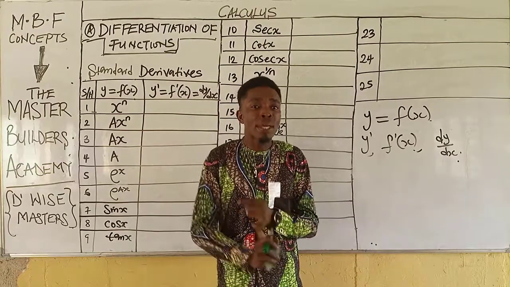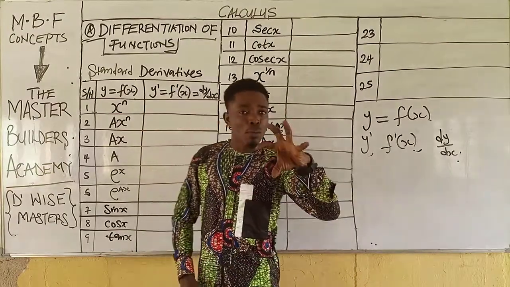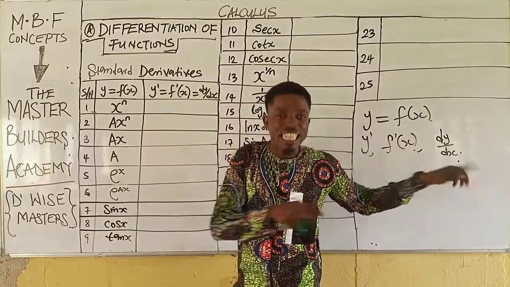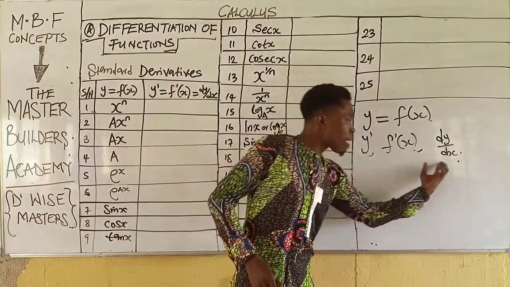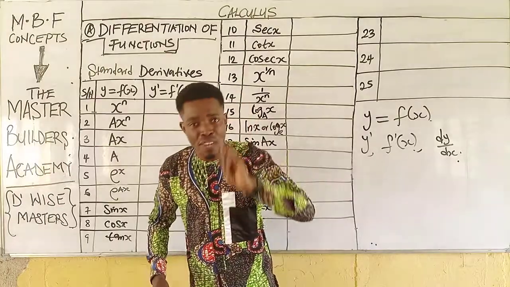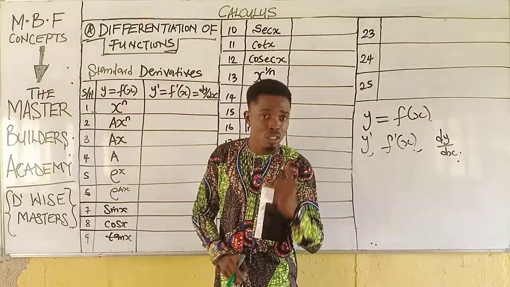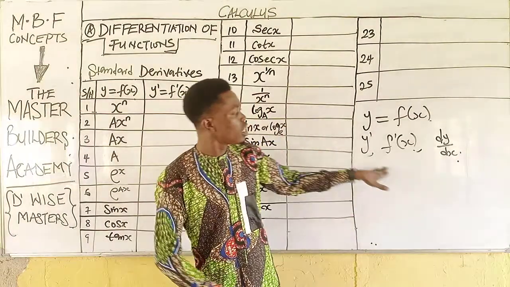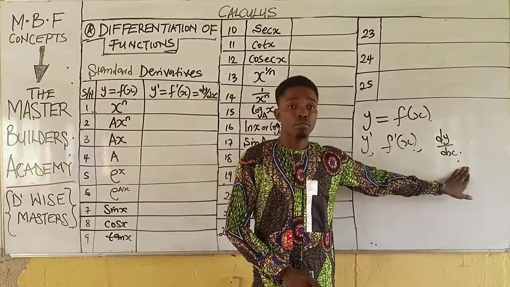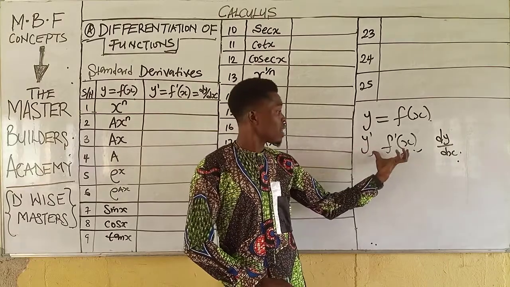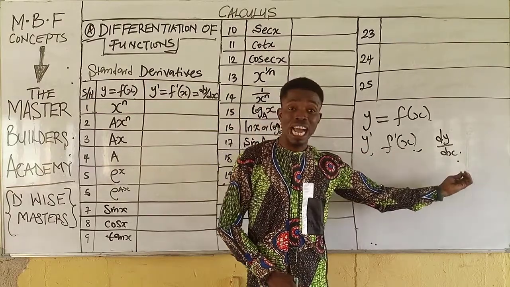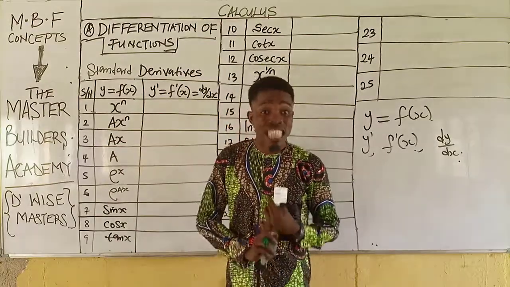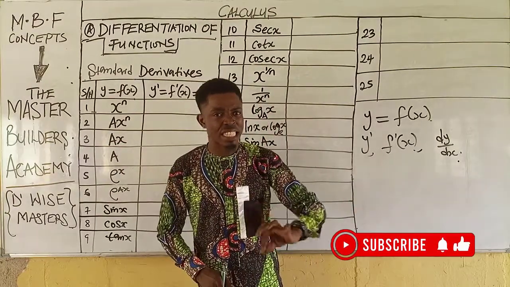And equally, being for the fact that we are looking at objective questions, you can also equally be asked to find the first derivative. So what we have on the board is what we call first derivative. So for differentiation, the three notations for the first derivative of any function is what we have on the board. So you can be asked to find y prime, f of x prime, or dy over dx. All means the same thing. And what it stands for is the first derivative.